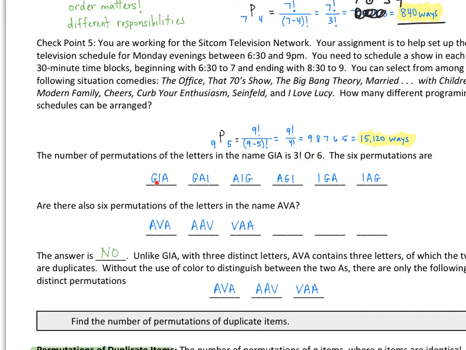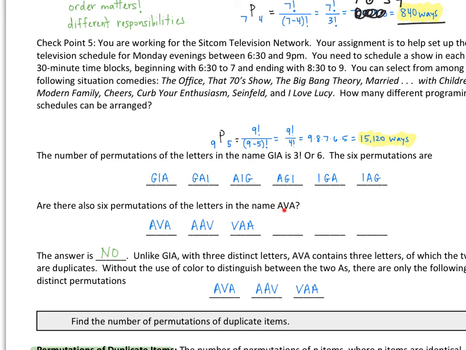So one arrangement I could have is GIA. The other arrangement is I keep G first, but I switch A and I. Then if A is first, I could have I and G next, or if A is first, I can have G and I. And then if I is first, I've got the other 2 arrangements, okay? So there's 6 different ways.